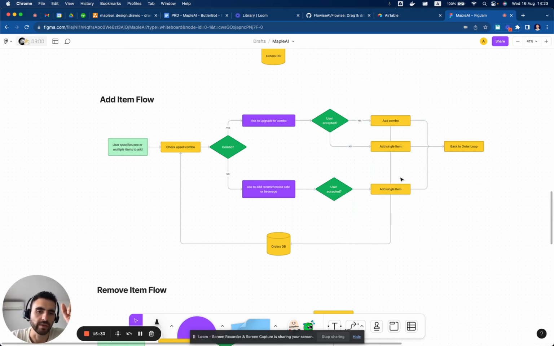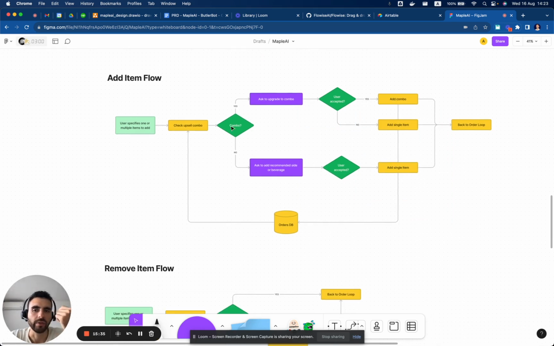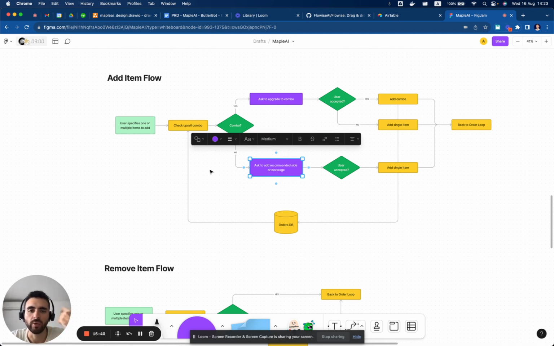Instead of this, because I did this a bit before. Or ask, would you like a beverage with this? Would you like to add any add-on, and maybe show the add-ons? We will see.